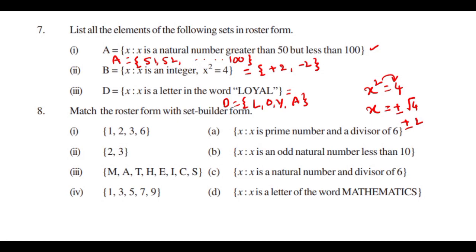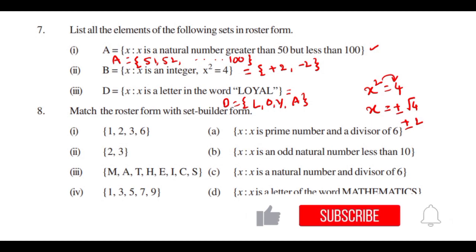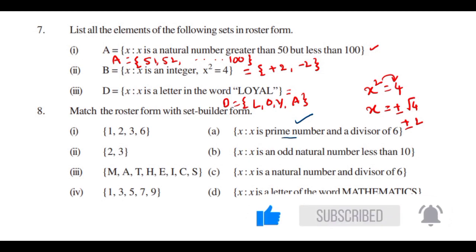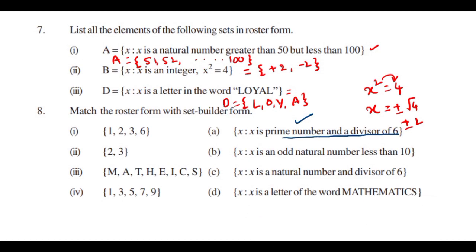And the next question, here they are asking to match the roster form with the set builder form. So better we go with this one. Prime number and divisors of 6. Before we discussed that prime number and divisors of 6 means 2, 3, because 2, 3 are prime numbers as well as divisors of 6, which means it should be divisible. And the second question, the odd natural numbers less than 10. Odd natural numbers less than 10 is this one, right? For this one you can match.